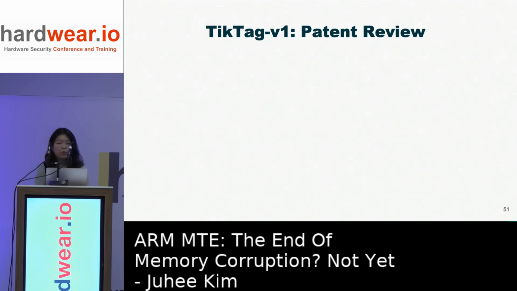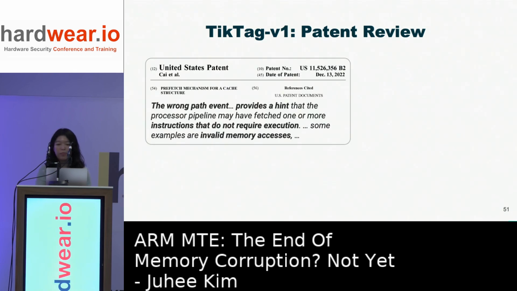To get deeper insights into why the CPU reduces speculative execution and data prefetching on TBI faults, we reviewed relevant patents filed by ARM and found one that describes a similar behavior. This patent is titled Prefetch Mechanism for a Cache Structure. It introduces a concept called a wrong path event, which provides a hint that the processor pipeline may have fetched one or more instructions that do not require execution. When we think about it, detecting TBI faults as a wrong path event and reducing CPU speculation can enhance performance in some cases, for example, in loop end detection.